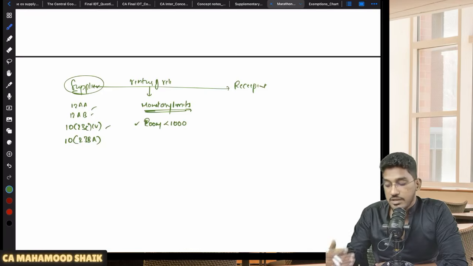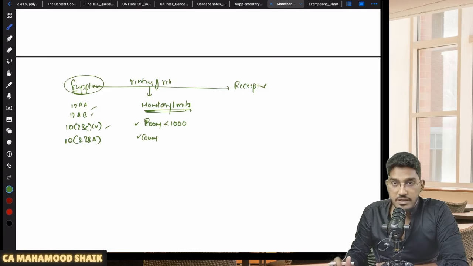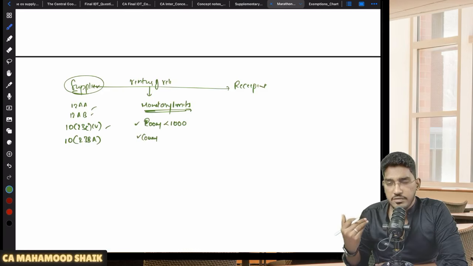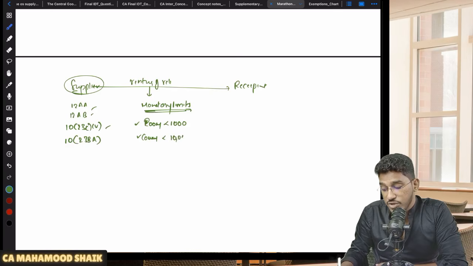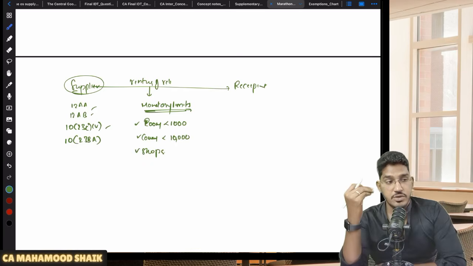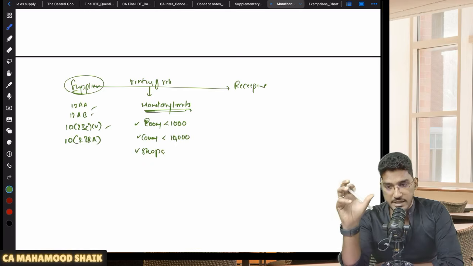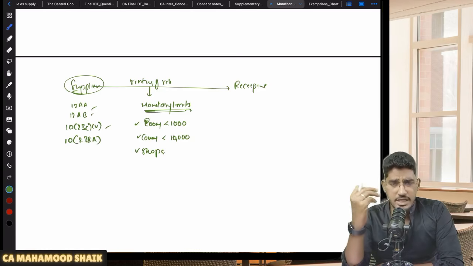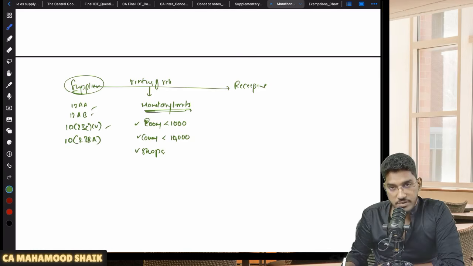That means inside those religious places there will be community halls and the like, which people take on rent for conducting various ceremonies. For those community halls to be exempted, the consideration must be less than 10,000 rupees per day. In case it is a shop, there will also be some shops in the close vicinity of that religious place, and those shops also will be given on rent.